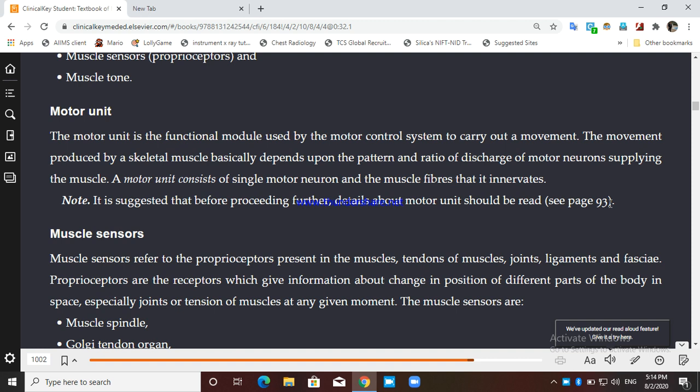Type 2 motor units supply the white or fast fibers, and I think you know the difference between white fiber and red fiber, right? So these are some basic things, not too detailed, about the motor unit because it is a topic for the skeletal muscle. We just discussed what is motor unit so that we don't get confused here.